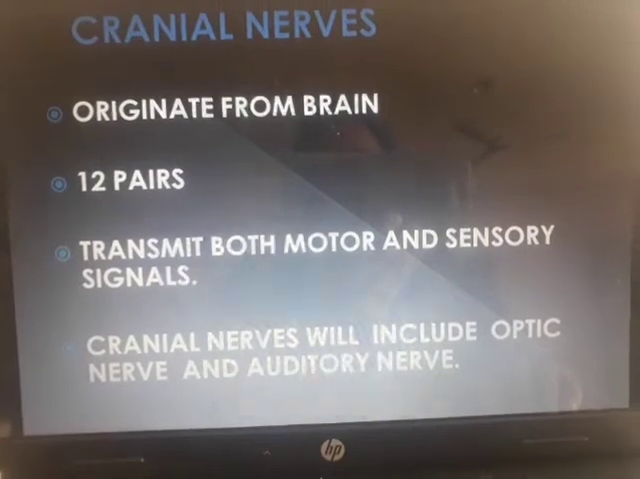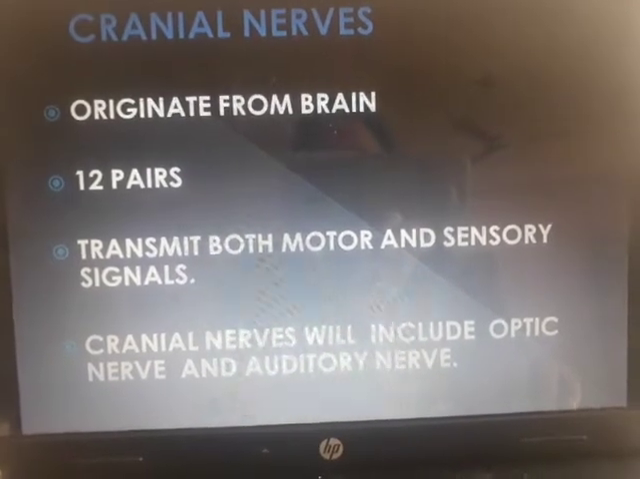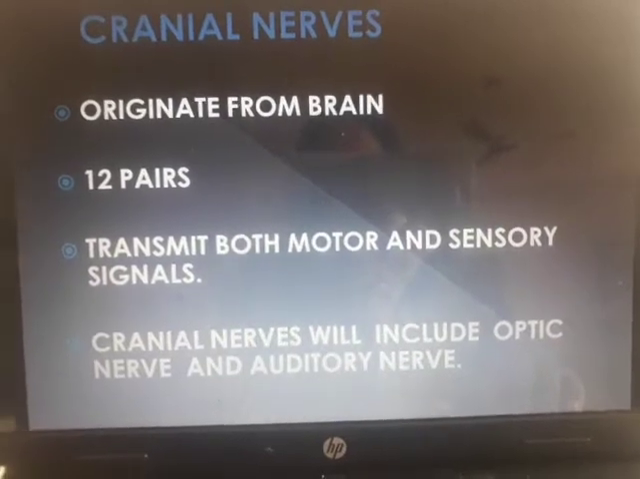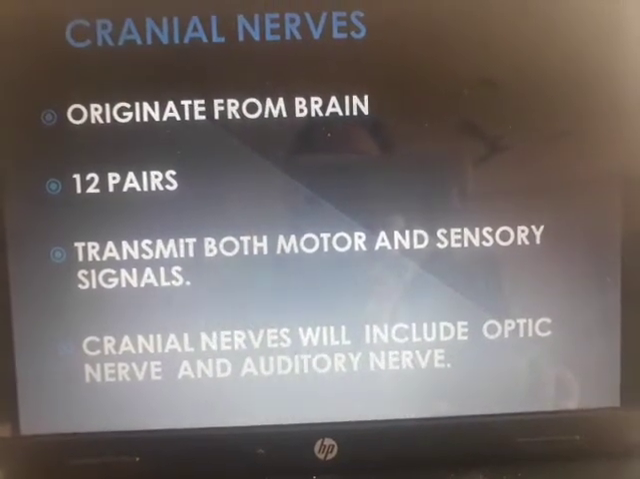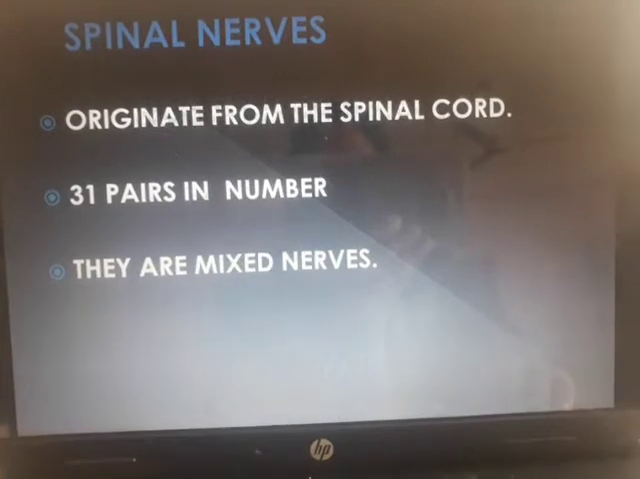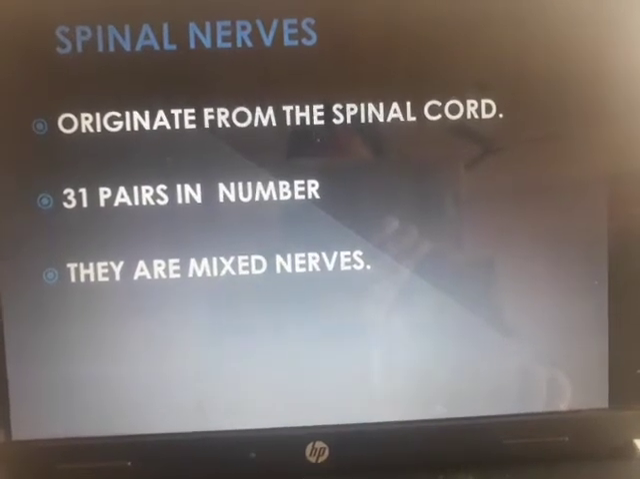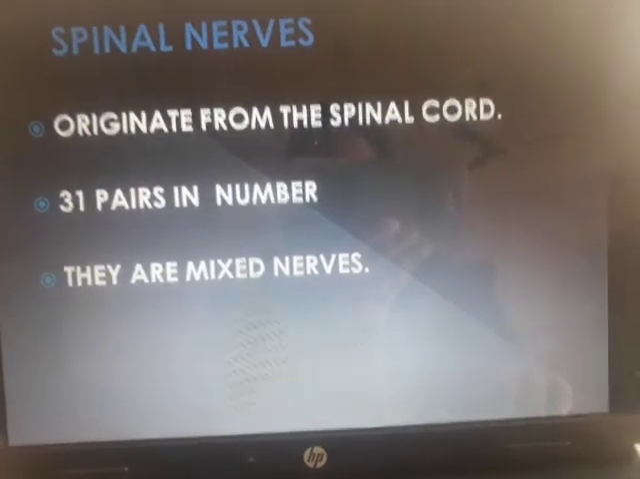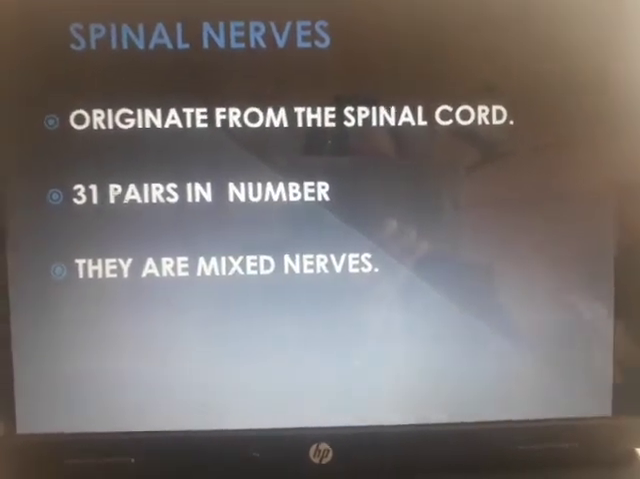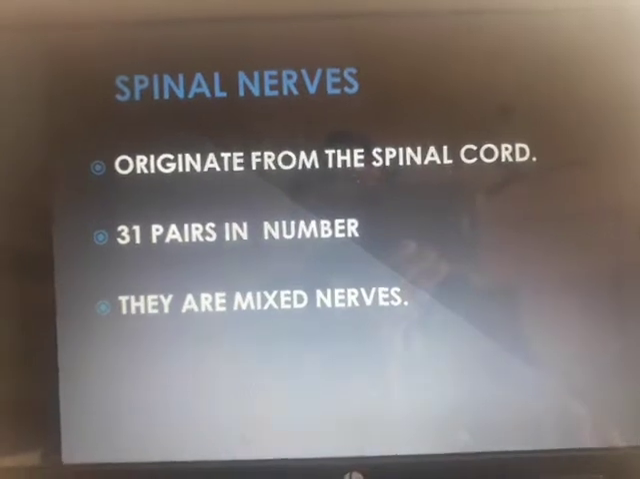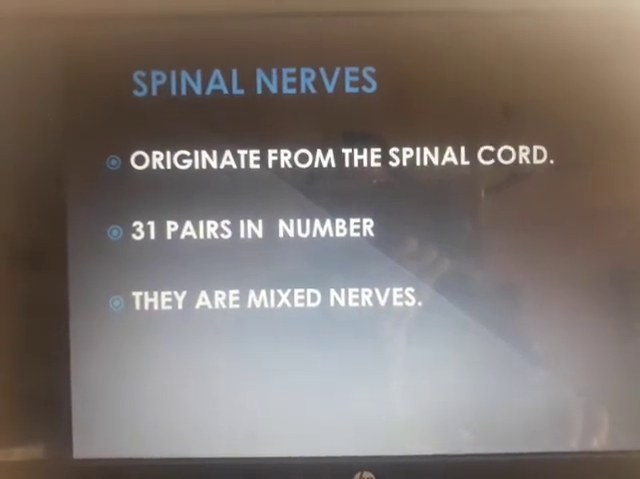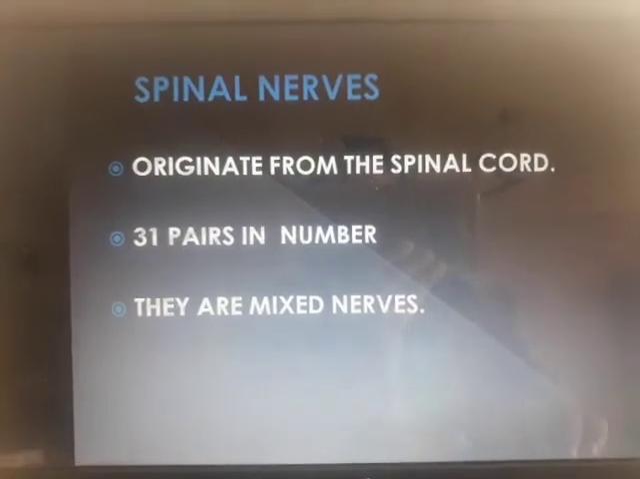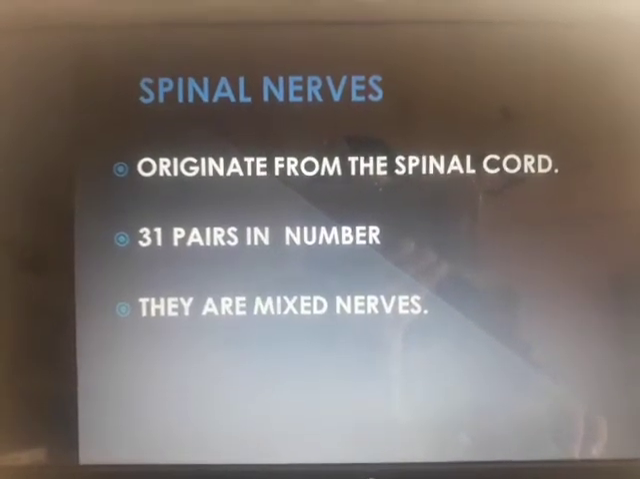So this has to be learned. They originate from the brain. There are 12 pairs of them and they transmit both motor and sensory signals, and they include the optic nerve and the auditory nerve. Spinal nerves originate from the spine. 31 pairs. This word pair is important. In the exam, if you forget to write pair, that will be a wrong number. So remember, 31 pairs in number, and they are mixed nerves. Mixed means both sensory and motor together, right?